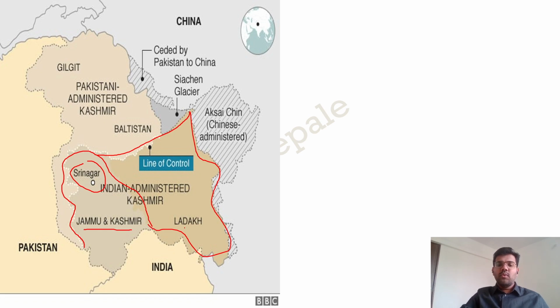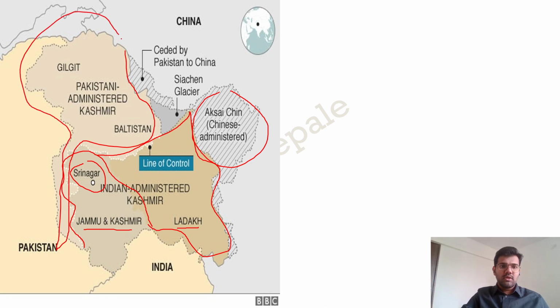is called the Union Territory of Ladakh. The capital is Leh. Now this region is called Aksai Chin, and this is administered by China. And this entire region is what we call POK, Pakistan Occupied Kashmir. So this is administered by Pakistan. This region is also called the Gilgit-Baltistan region. So I hope the divisions are clear.